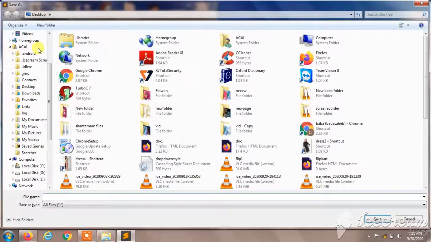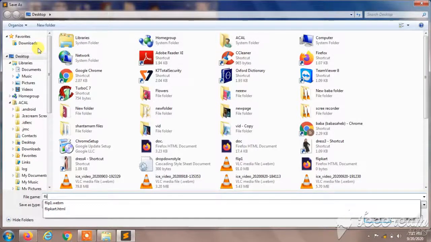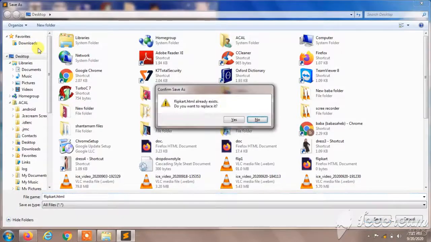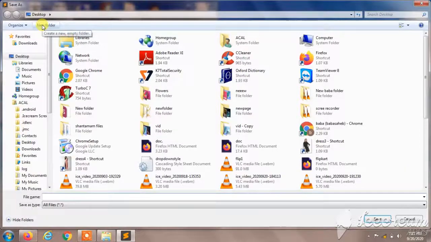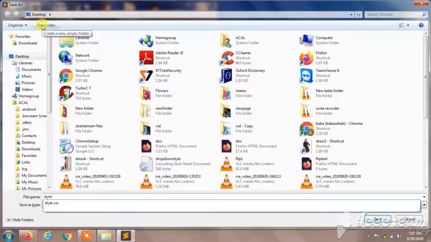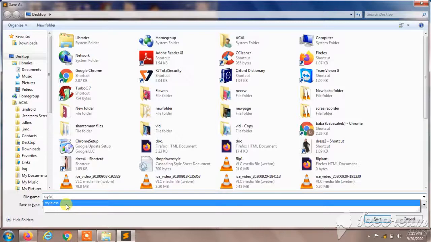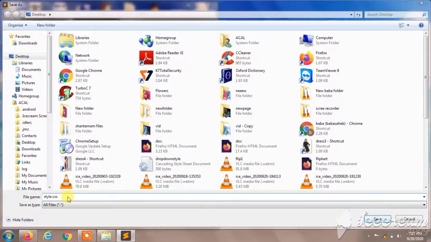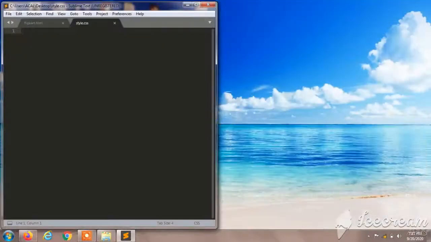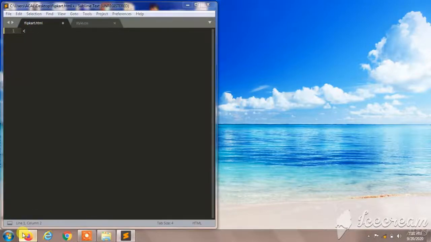So I'll save this as Flipkart.html, and I'll create one more file for our style sheet. Okay, I'll say this as style.css. Next I'll start coding in Flipkart. Okay, I'll type HT.